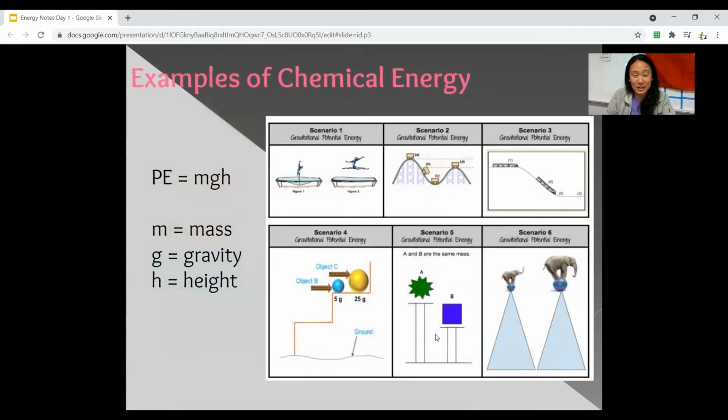Maximum potential energy, right? So you can see over here in scenario 6, that bigger elephant is going to have that greater potential energy because it's a lot bigger. It has a bigger mass. So all of this comes into play here, right? So object C versus object B. You can see the height difference tells you exactly how much potential energy is there. All right. We're not going to talk too much about it now. It's really more about when you get to physics, we'll be doing these kinds of math problems.